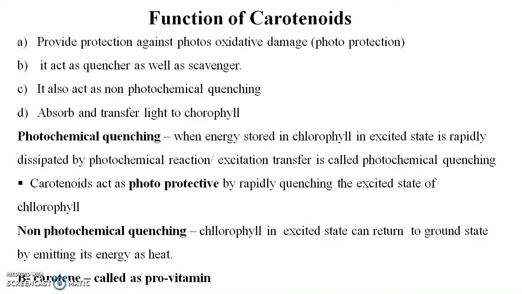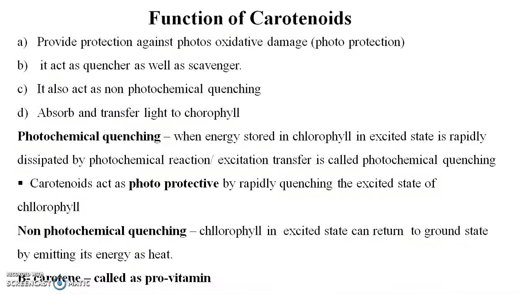Then the functions of carotenoids. First, it provides protection against photooxidation damage, which is called photoprotection. Second, it acts as a sensitizer as well as a quencher during photosynthesis. Third, it also acts in non-photochemical quenching.